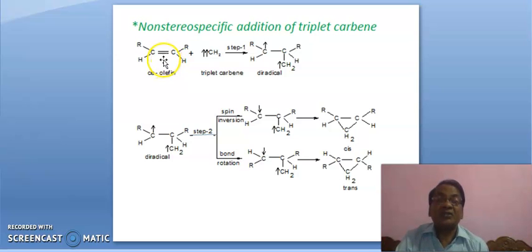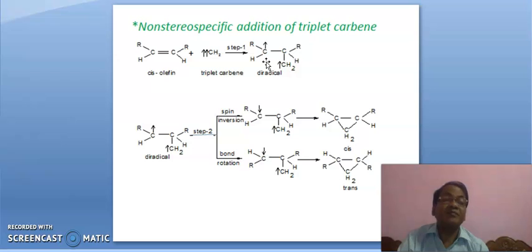Here this is cis olefin and this is triplet carbene. First of all, this pi bond breaks. It is step 1. This pi bond breaks leading to this diradical.